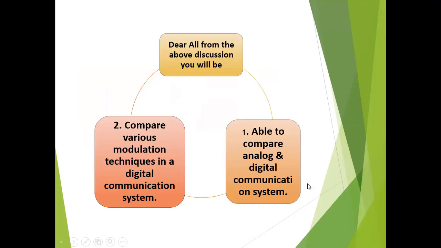After listening to all the content of the session, you will be able to compare analog and digital communication systems. What are the different advantages and disadvantages of the digital communication system over analog communication systems, and the comparison of various pulse modulation techniques used in digital communication system. These are the objectives of today's session. You will be able to compare the pulse modulation techniques in detail. What is PCM, what is PAM, PWM, PPM, and compare analog and digital communication systems.